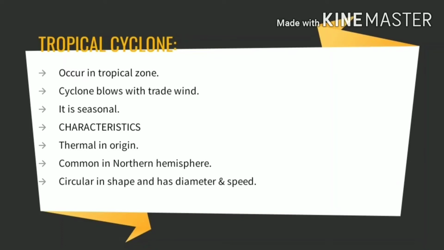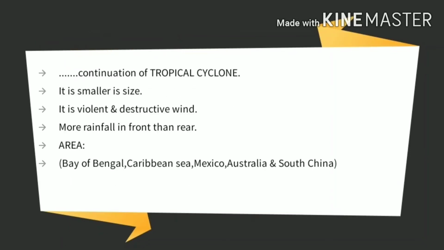Then the next point is that it is smaller in size, and it is violent and destructive wind. Though it is small in size, it affects the greater part of the atmosphere, because they are constantly moving. It is a violent destructive wind moving from the east towards the west, and it causes great damage